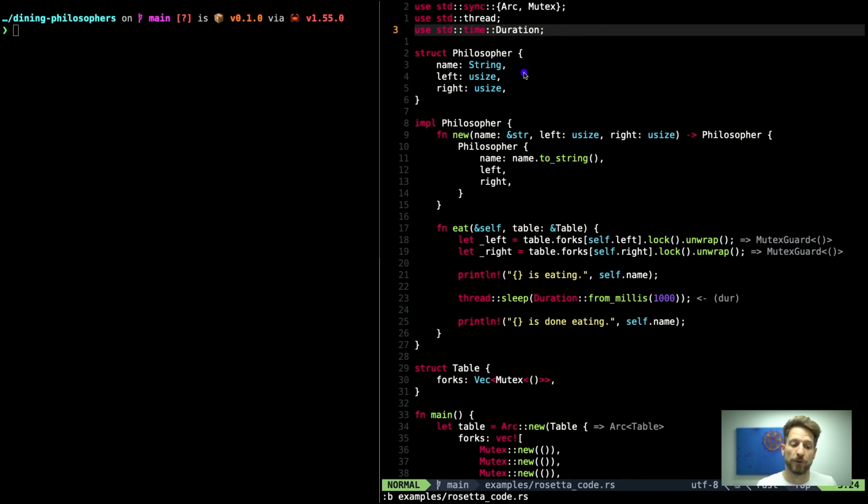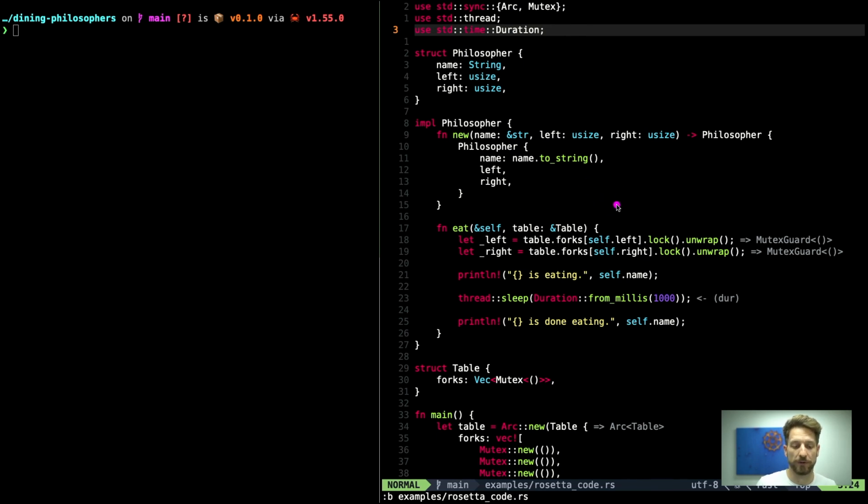The structure holding the philosopher information holds the philosopher's name and an index to the left and an index to the right fork he will try to pick up. The implementation of the constructor is therefore fairly easy. We pass his name and the forks he's responsible for. And we implement a method where we will pass a reference to the table.